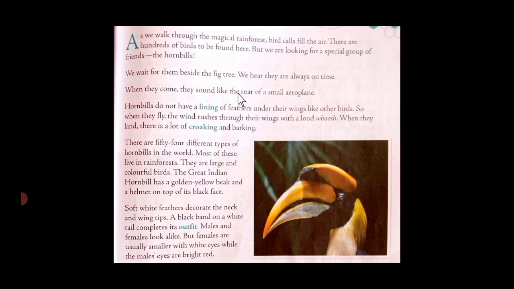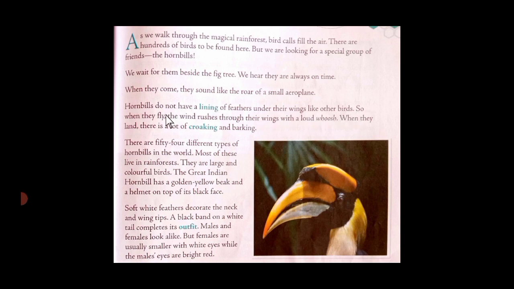Children, roar sound means the sound like a lion or a tiger or a small aeroplane. So when they come, they make the sound like a small aeroplane. Hornbills do not have a lining of feathers under their wings like other birds. Lining means layer. Meaning is given there in your textbook.